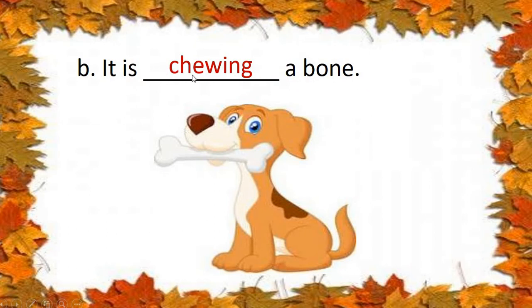For the word chew, we have added ing. Understood, children? Which word did we add? Ing to the word chew. C-H-E-W. It is chewing a bone. Can you see in the picture? The dog is chewing the bone. Very good. Yes, now I hope you all are understanding. You all have done this, no?